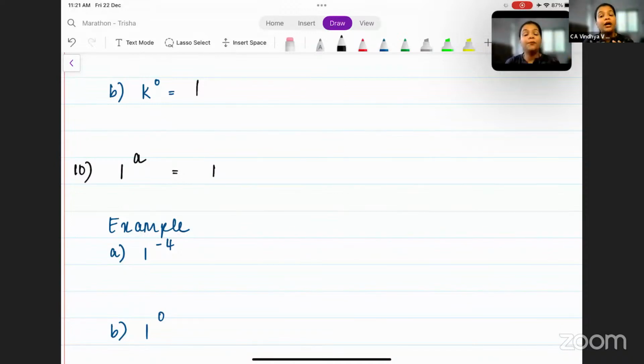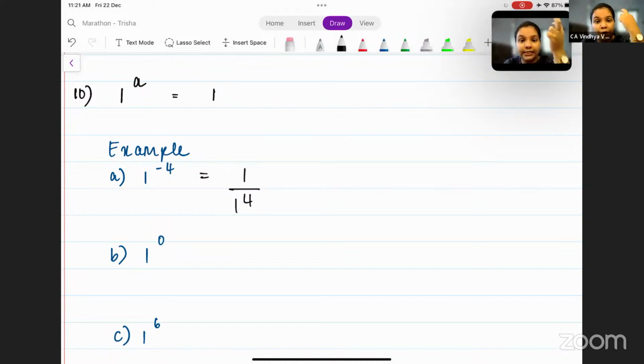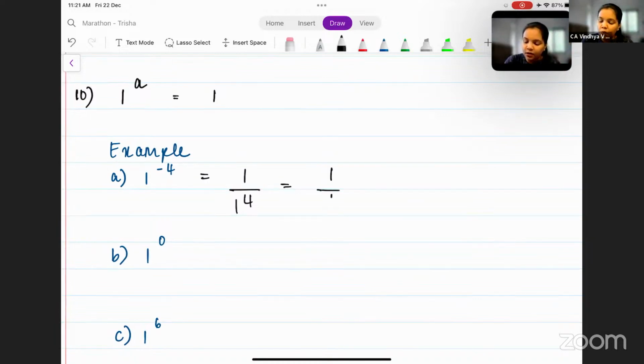Okay. What about 1 to the power of a negative term? That is 1 to the power minus 4. 1 to the power minus 4 can be written as 1 by 1 to the power 4. Correct? How 1 by 1 to the power 4? If you take the reciprocal of the term, the minus sign becomes positive. Now, what is 1 by 1 to the power 4? What is the denominator? 1 power 4 is 1. So what is 1 by 1, which is also equal to 1?